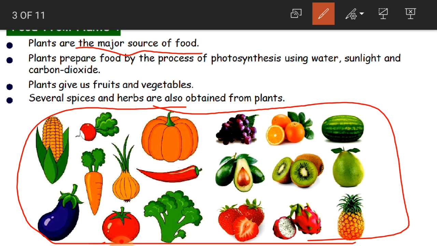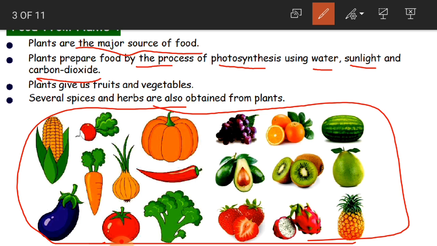And plants prepare food by the process of photosynthesis using water, sunlight, and carbon dioxide. Plants are producing food for us, but plants themselves must have food to survive. Then how are they getting the food, children? They prepare their own food. And what is that process called?